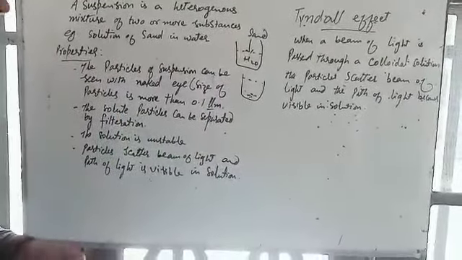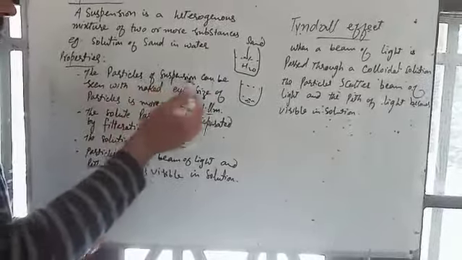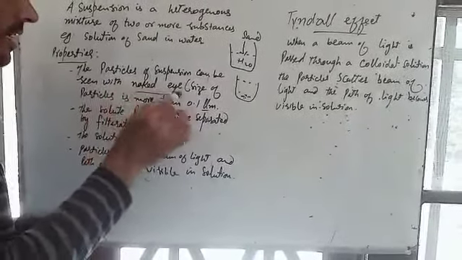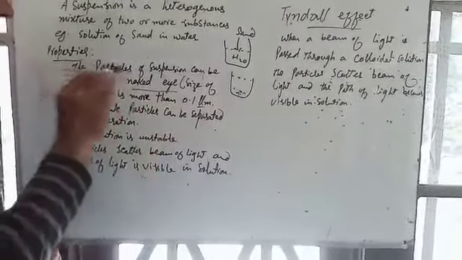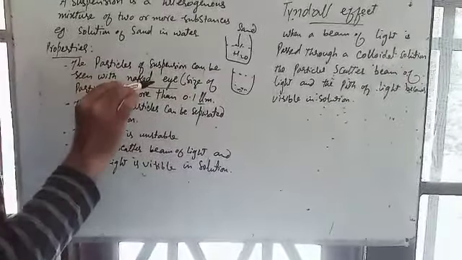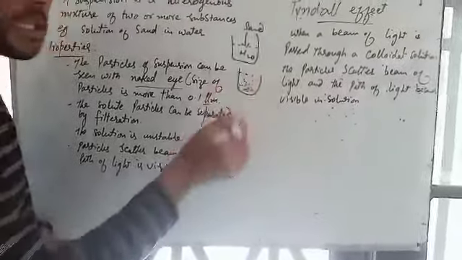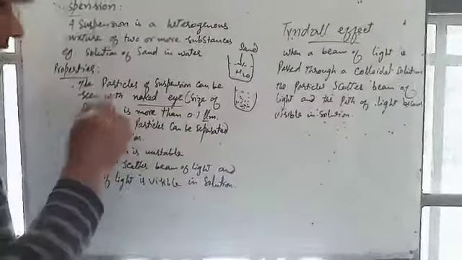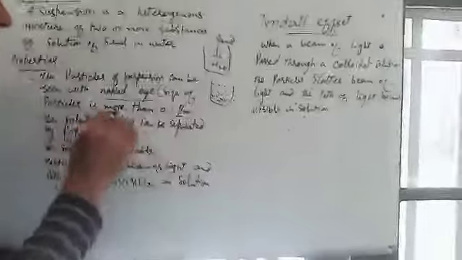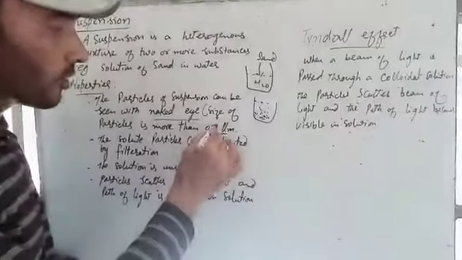What are the properties of the suspension? The particles of the suspension can be seen with naked eye. That means the particles of the sand, we can see these particles with naked eye. And the size of the particles is more than 0.1 micron meter.